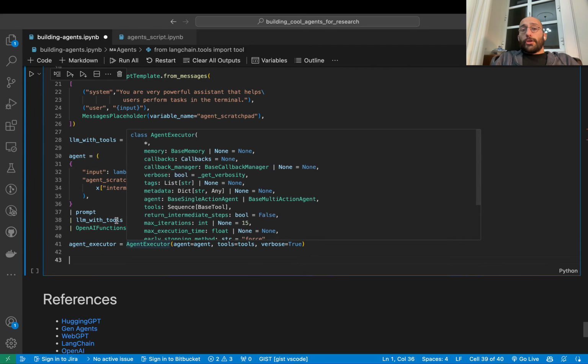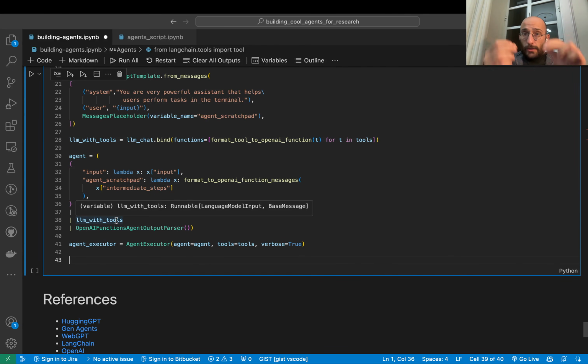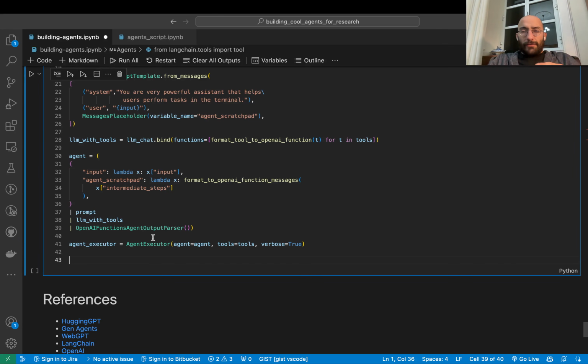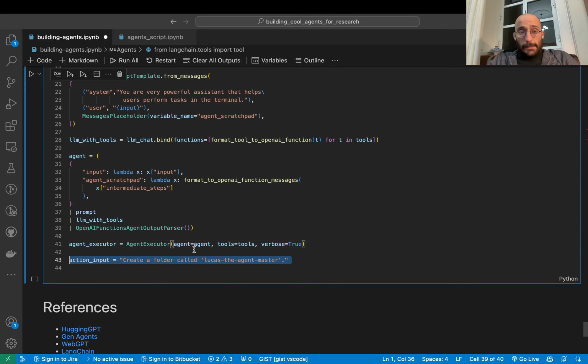And now I'm going to put everything inside something called an agent executor, because before in LangChain you can set up and control the runtime of the agent. However, that can be a bit tricky and annoying. You have to write a while loop. So agent executor takes care of error handling and a bunch of other stuff, so that your agent just runs smoothly. And inside this agent executor class, we give the agent, we give the tools, and we set verbose to true so that we can visualize what's going on as the agent solves your task.